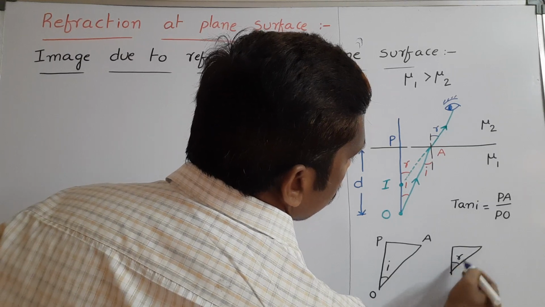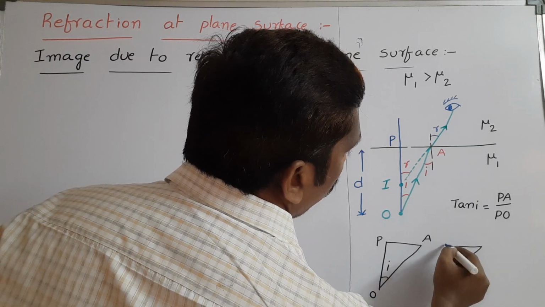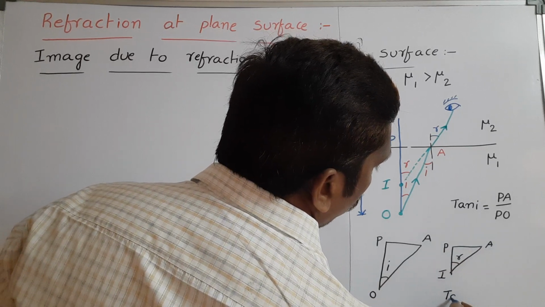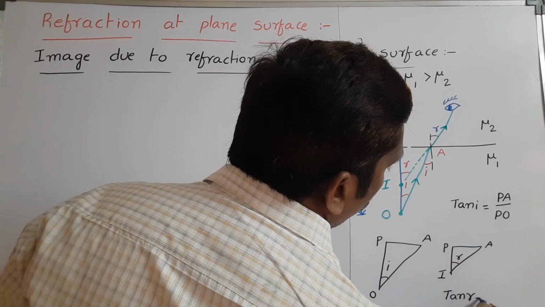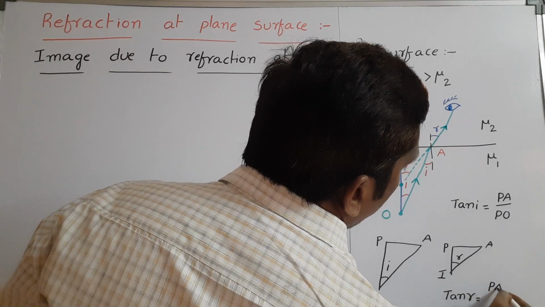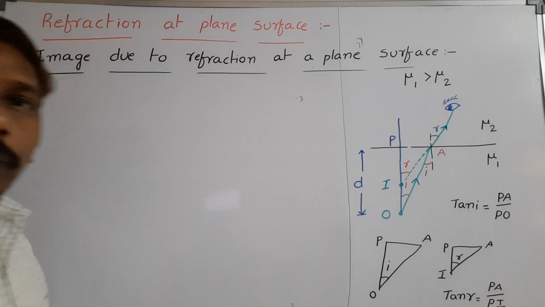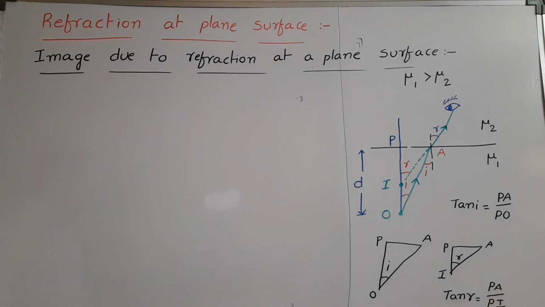From this, here angle is R, this is IPA. From this, tan R is equal to PA by PI, we can write. Okay, so tan I, tan R we got.